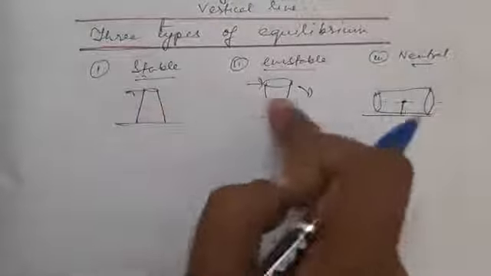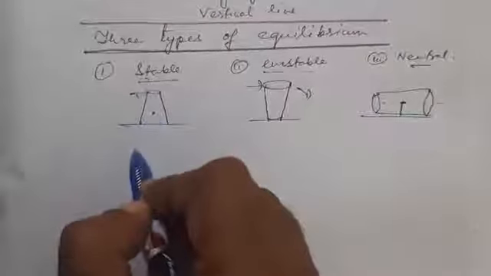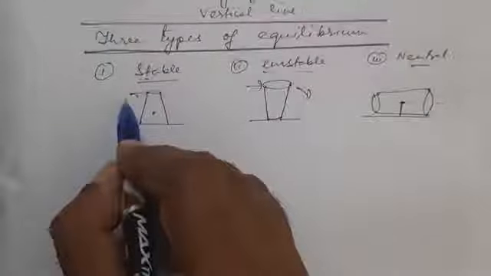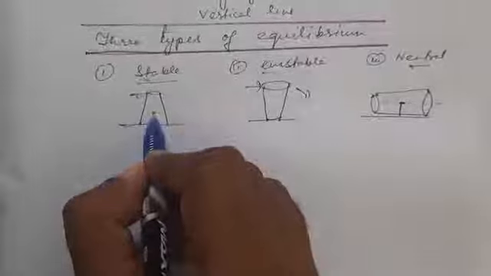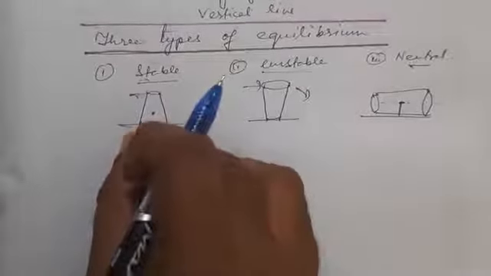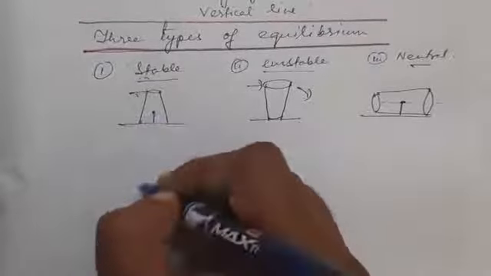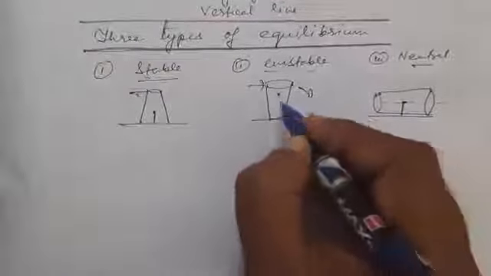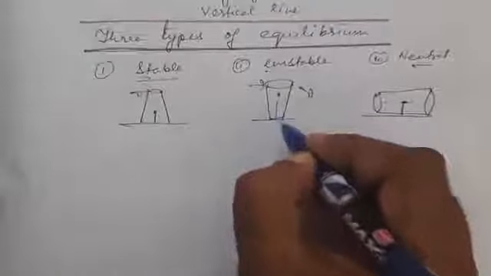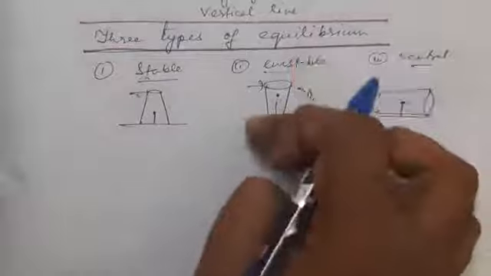There is a chance of shift in the center of gravity position because here the center of gravity lies downwards, and if we try to push the body, the center of gravity can regain back its original position, because the distance of the center of gravity from the ground was very less, whereas in this case the center of gravity was lying at a very higher height or higher level. So if we apply the force, this glass was in an unstable condition.